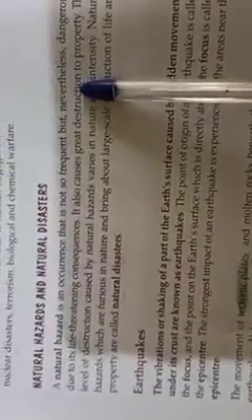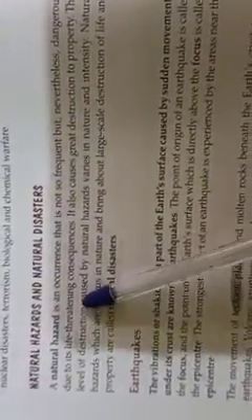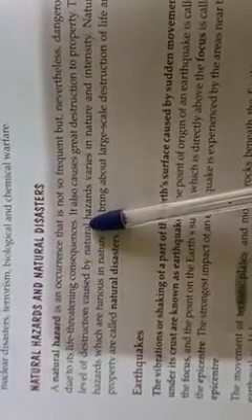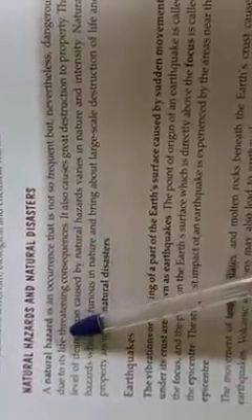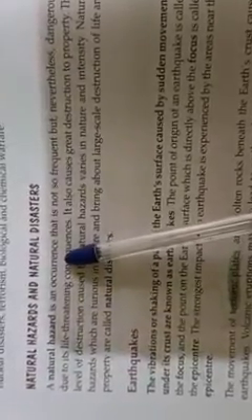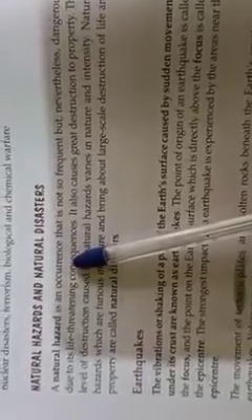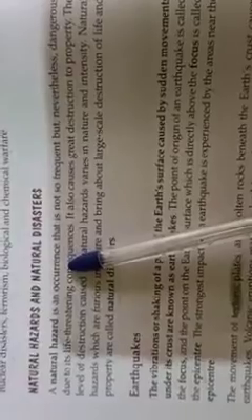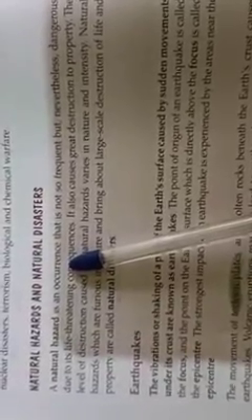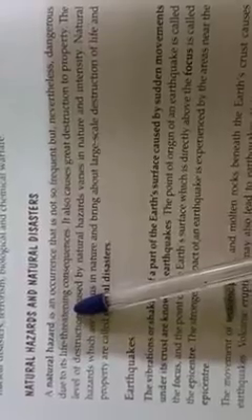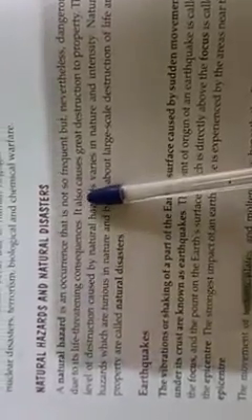Natural hazards and natural disasters. A natural hazard is an occurrence that is not so frequent but nevertheless dangerous due to its life-threatening consequences. So natural hazard, it is also an occurrence, but it is not frequent. Frequency is very less, but though the frequency is less, its impact, its effect is again life-threatening, very dangerous. It also causes great destructions to property.